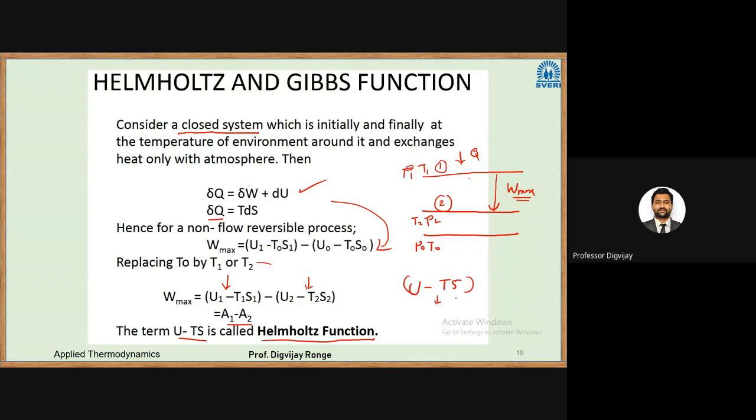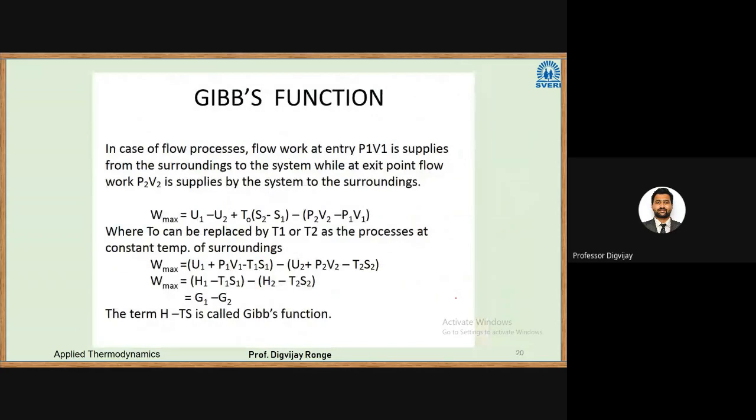Our next function is the Gibbs function. The Helmholtz function was applicable to a closed system, and the Gibbs function is applicable only to flow processes, steady flow processes. In flow processes, flow work at the entry, P1 V1, is supplied from the surroundings to the system, but at the exit, flow work P2 V2 is supplied by the system to the surroundings.